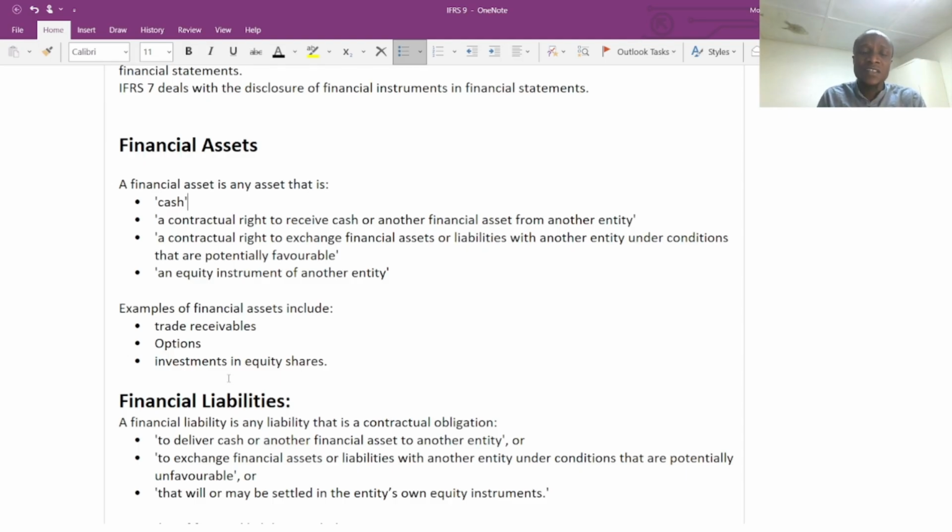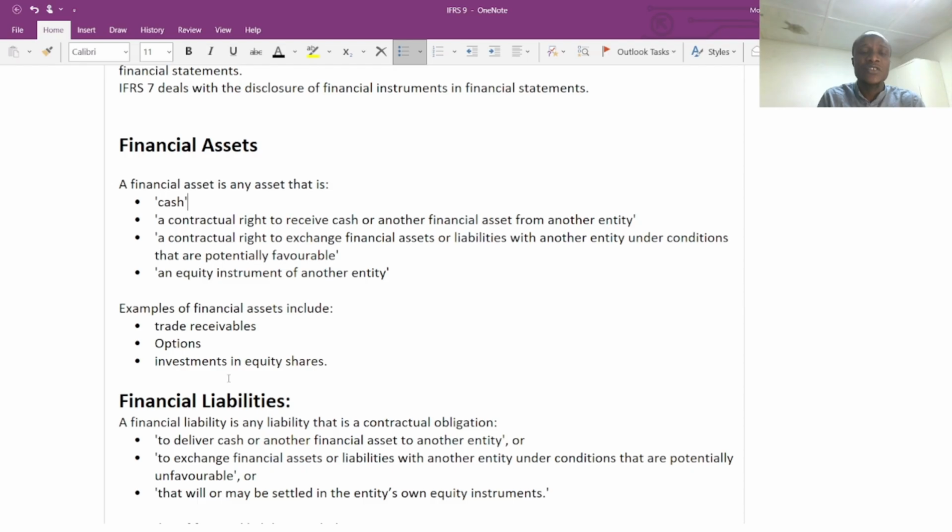Then alternatively, the one with the loss in the exchange will recognize the financial liability. So whenever there is a deviation between the derivatives, if it is favorable, we can recognize a financial asset. If it is adverse, or it's against another party, then we are going to recognize the financial liability.